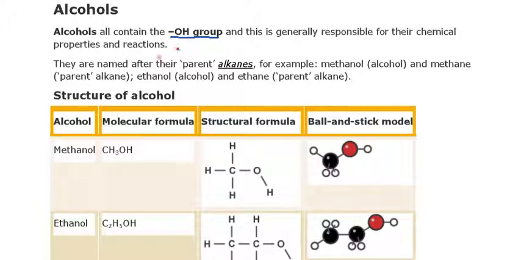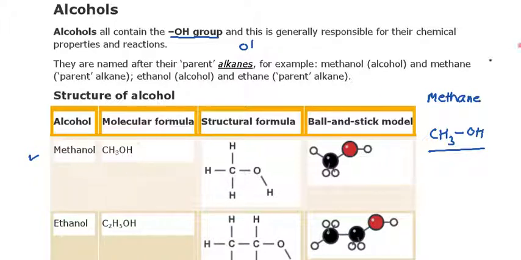So for naming, first we name the alkane chain we are considering. Then we use one suffix, which is represented by ol. If the chain is methane, meaning a single carbon, one hydrogen is removed and replaced with the OH group, so that is termed methanol.